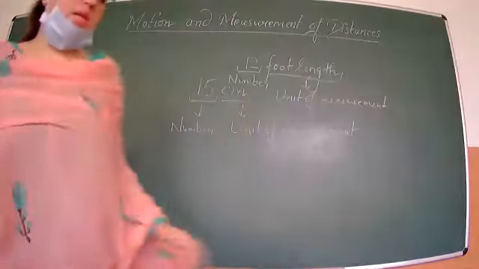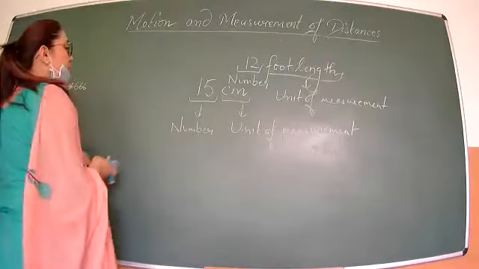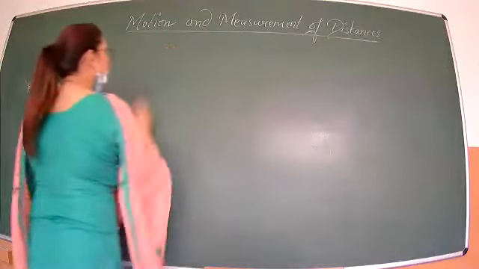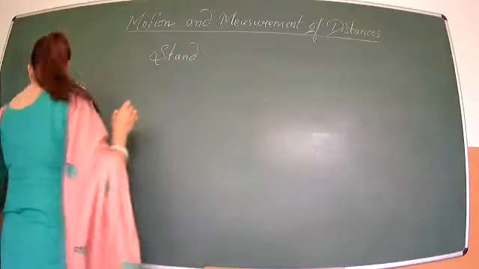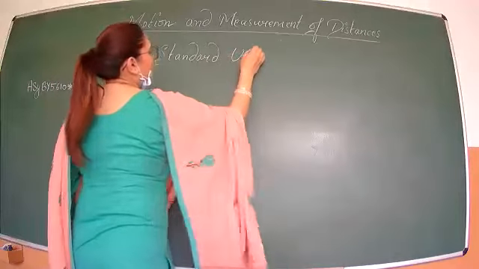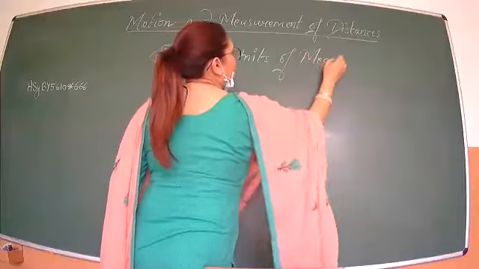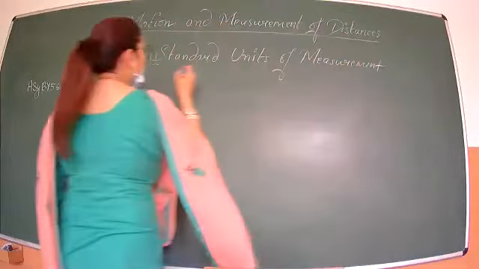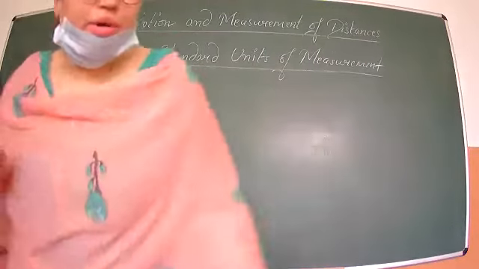Okay, so now see the next topic is standard units of measurement. Understand, this is very important. Standard units of measurement.